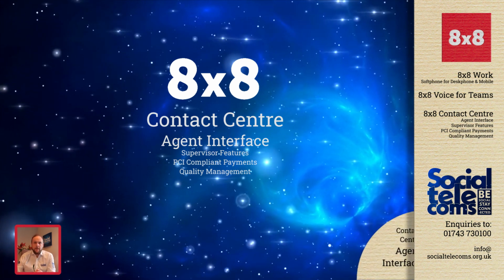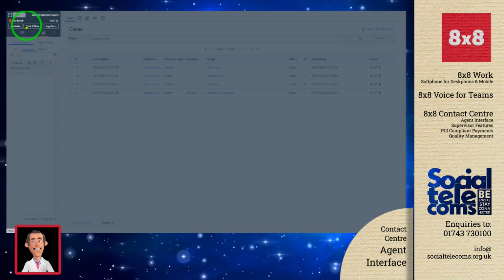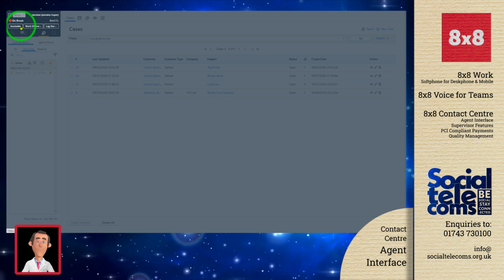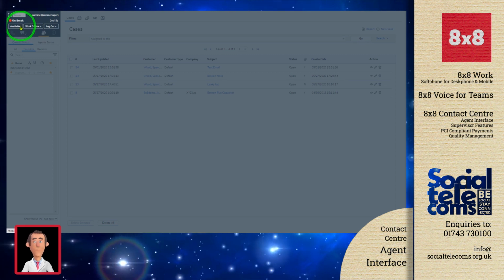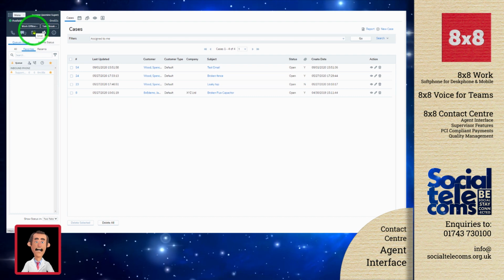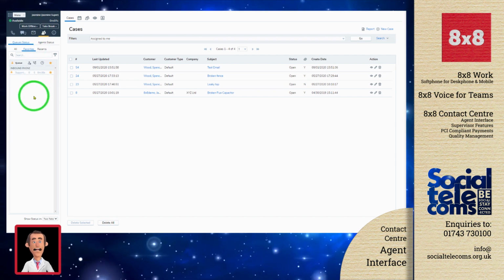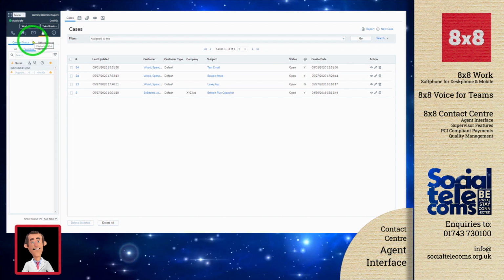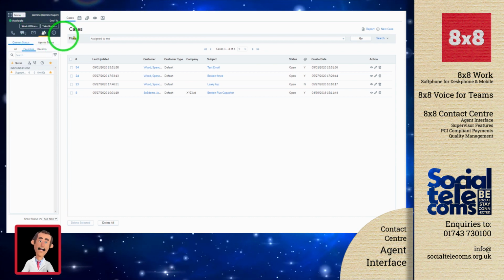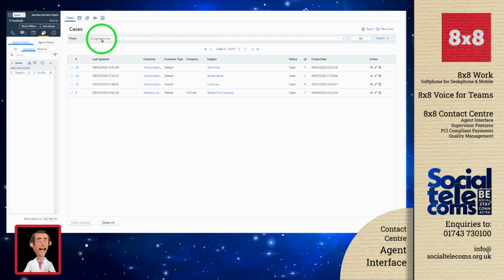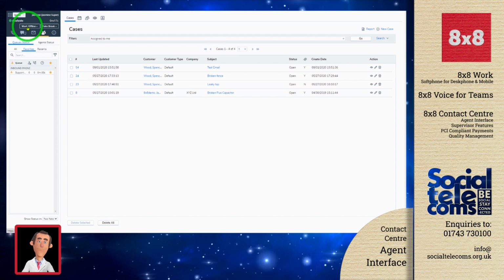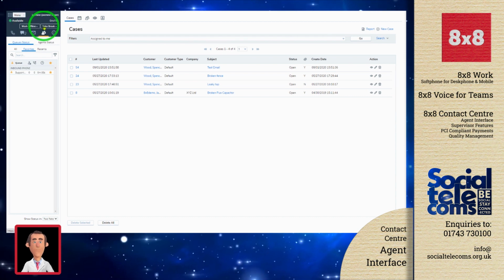Over to Spencer. When the agent first logs in, they're in an on-break status, and using the status control buttons here, they can control their availability within the contact center. Once the agent becomes available, we can see that the interface is broken into two key work areas. On the left-hand side here is the agent control panel, and on the right-hand side is the display area. As part of the control panel, as we've already seen, the agent can control their status inside the contact center.